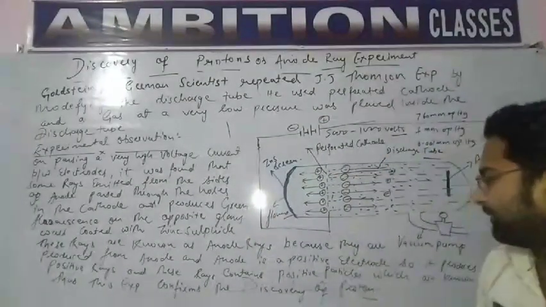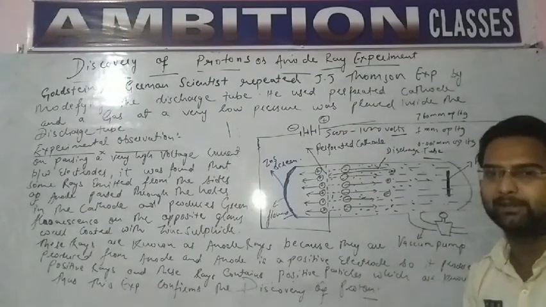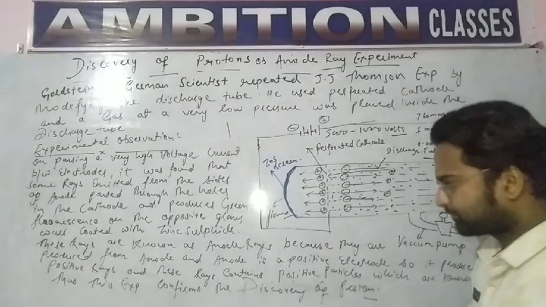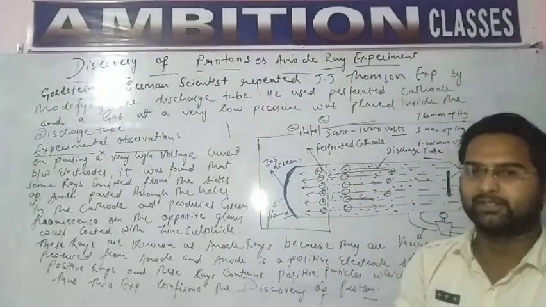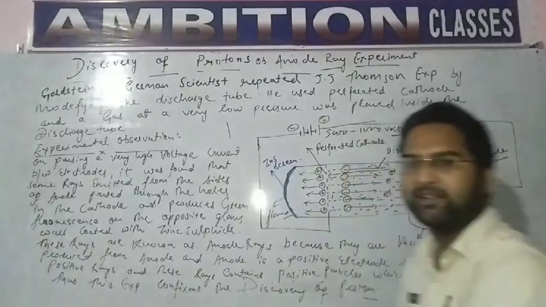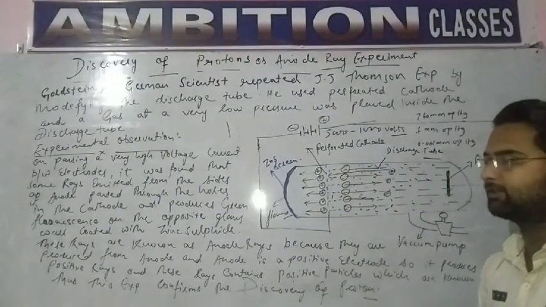Thus this experiment confirmed the discovery of the proton. Students, this is how the proton was discovered by Goldstein. What did he do? He again performed the same experiment which was performed by J.J. Thomson, but he modified the apparatus somewhat. After that, he discovered the proton. Okay students, just take a screenshot please.